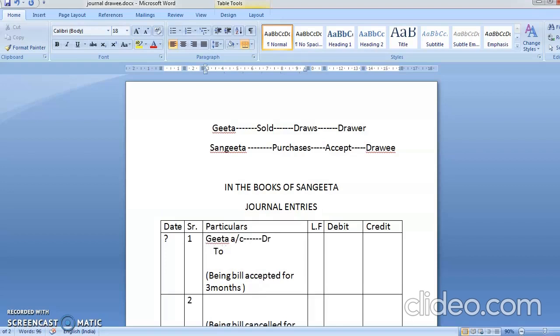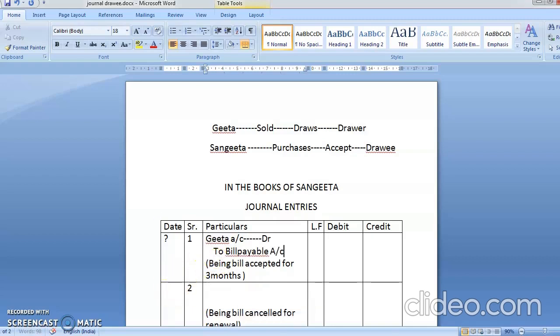See, this time it is bills payable account because you're going to pay the bill, okay? Because you have to give the money. So that's why it is bills payable account. Okay, bacha, always remember that thing. You have purchased the goods, that means you have to pay the money. So it is bills payable account. What is the amount of bill? 18,000.